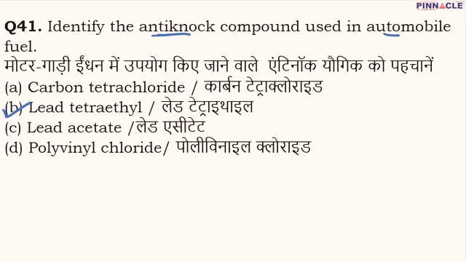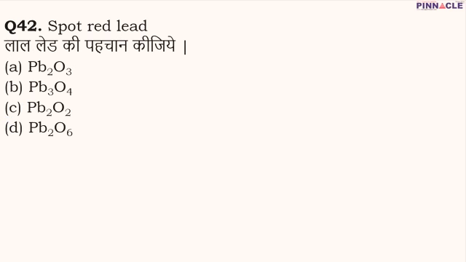Coming to question number 42. Question number 42 is spot red lead. What is the chemical formula of spot red lead? The chemical formula of spot red lead is Pb3O4. D is the correct option. In chemistry, we have a lot of formulas and a lot of chemical compounds and their names. So remember that spot red lead is Pb3O4.